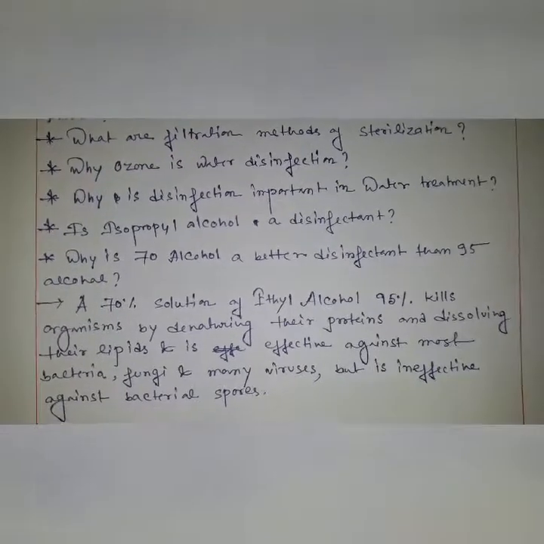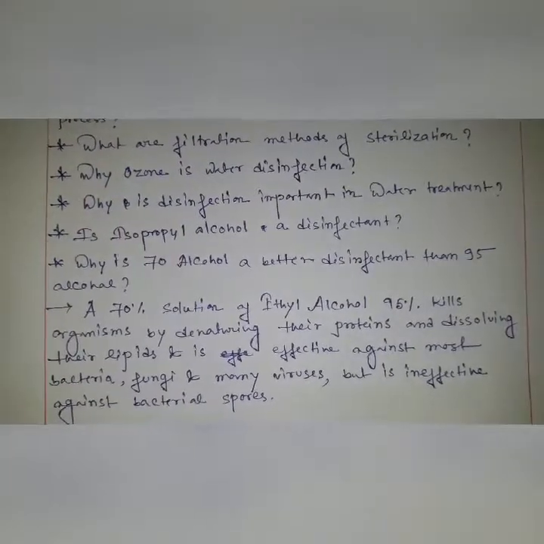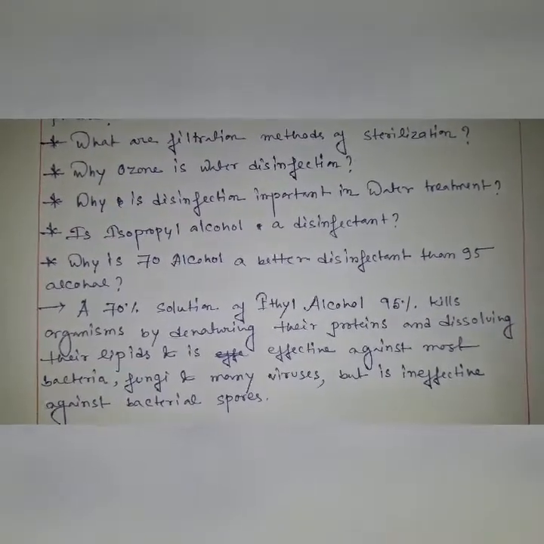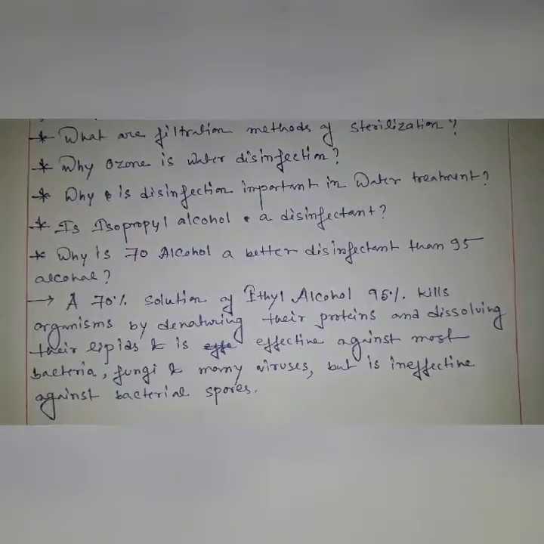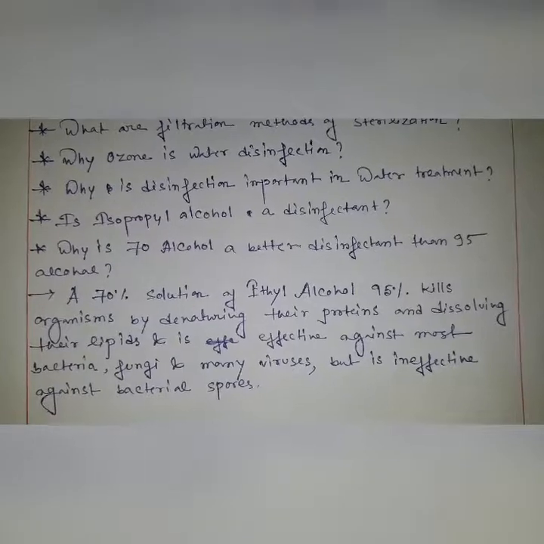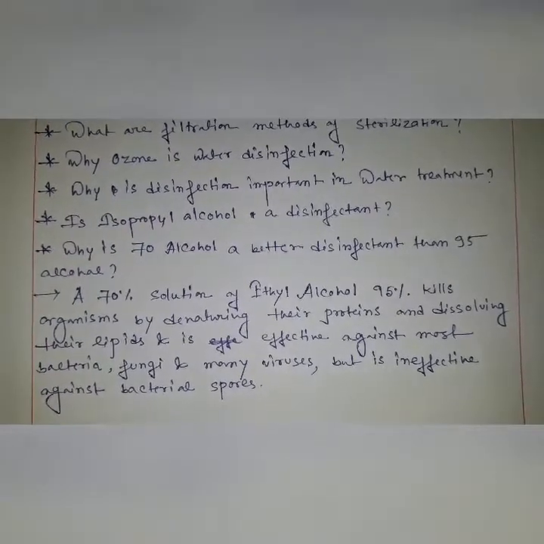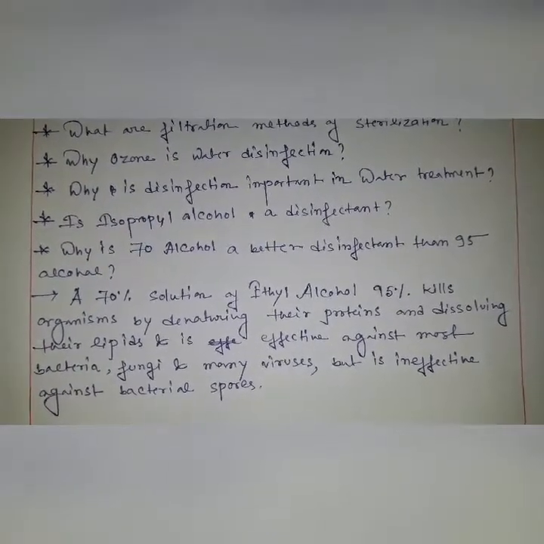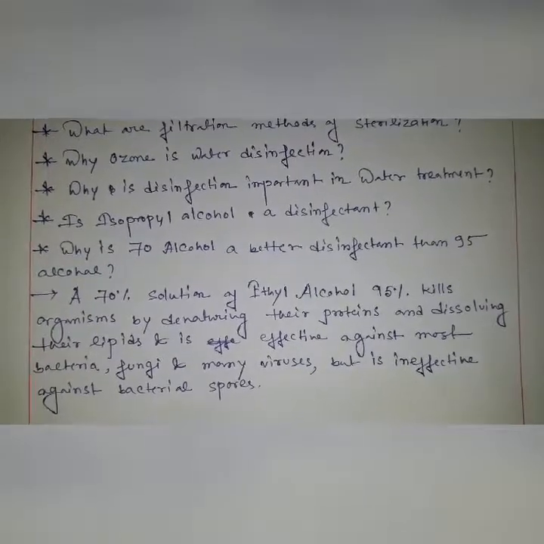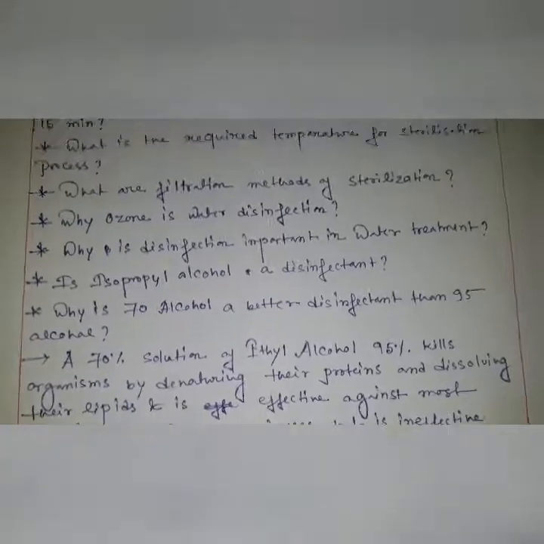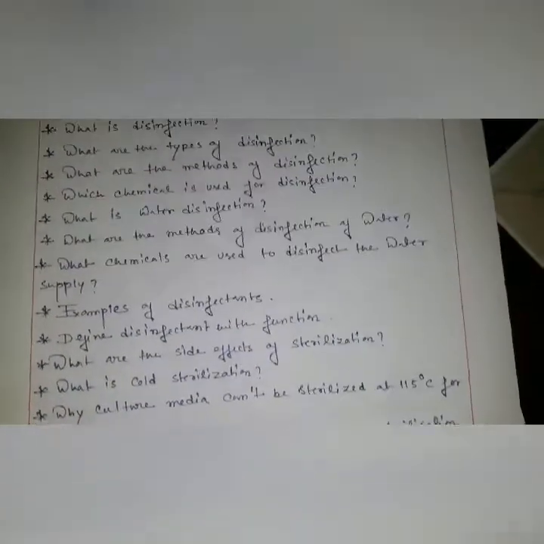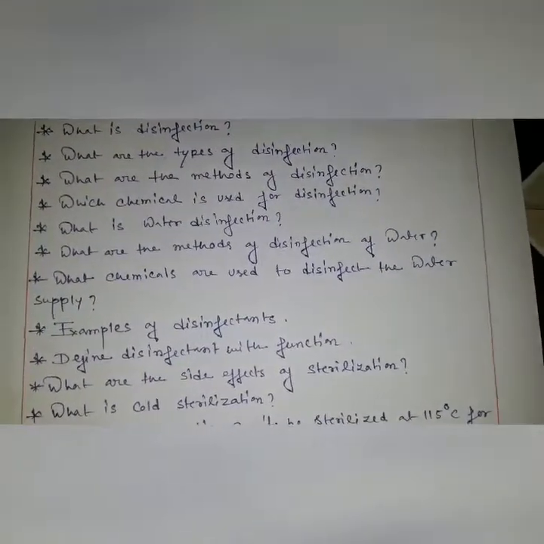The answer I already discussed here: a 70% solution of ethyl alcohol kills organisms by denaturing their proteins and dissolving their lipids, and is effective against most bacteria, fungi and many viruses, but it is ineffective against bacterial spores. So this answer is also here. These questions are also very important from the sterilization chapter.